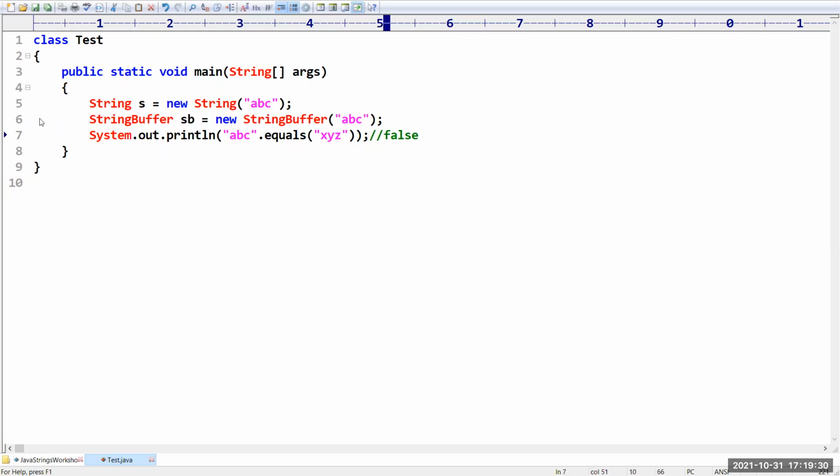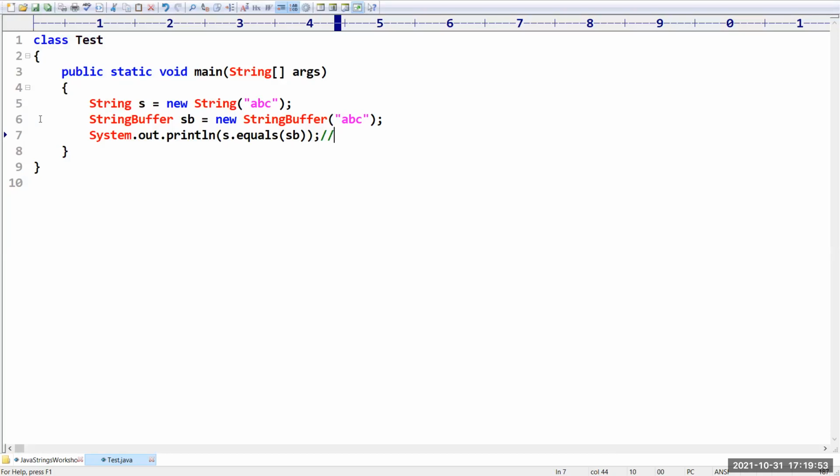I want to compare the content of these two. One object is a StringBuffer object, and the other is a String object. Let us see how it is going to work and what will be the result. Could you please confirm, is it going to return true or false?